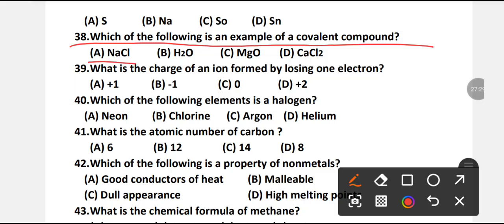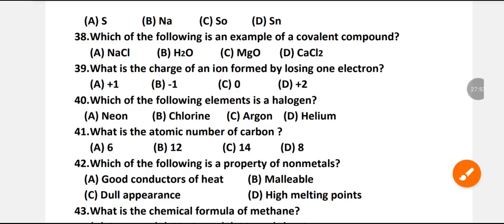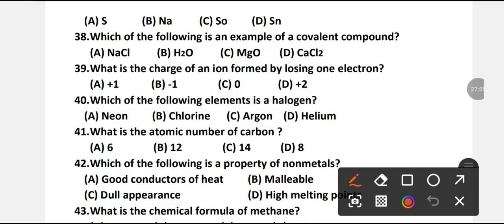Which of the following is an example of a covalent compound? NaCl, H2O, MgO or CaCl2. B is the right option. H2O is a covalent compound.